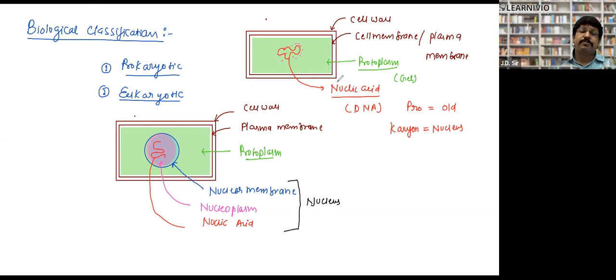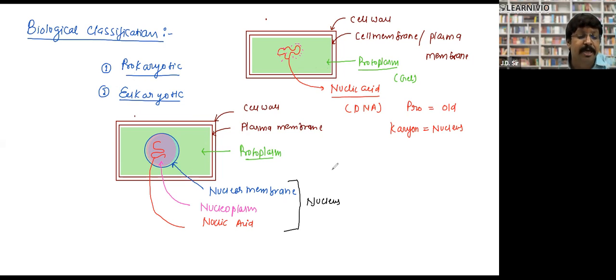So what is the difference between prokaryote and eukaryote? In a prokaryotic cell, the nucleic acid or DNA is not surrounded by nucleoplasm and nuclear membrane. But in a eukaryotic cell, that is the advanced cell, the DNA or nucleic acid is surrounded by a gel-like structure, nucleoplasm, and further a membrane-like structure that we call the nuclear membrane. And that's why we use the term eukaryotic cell.